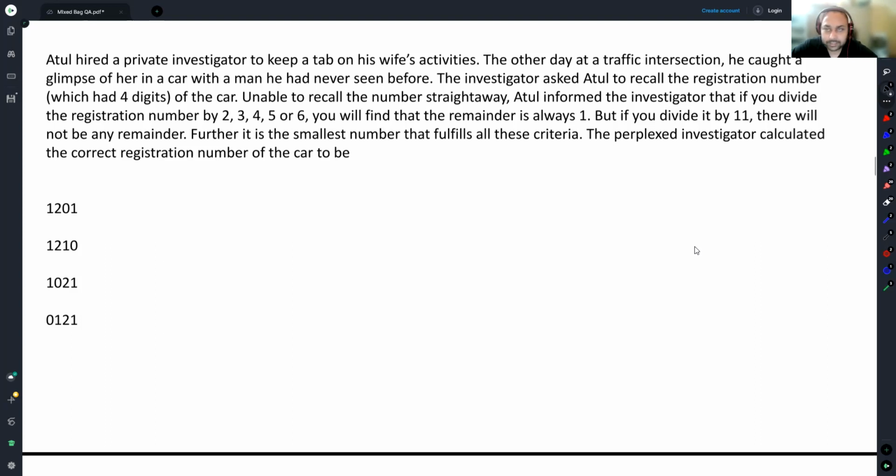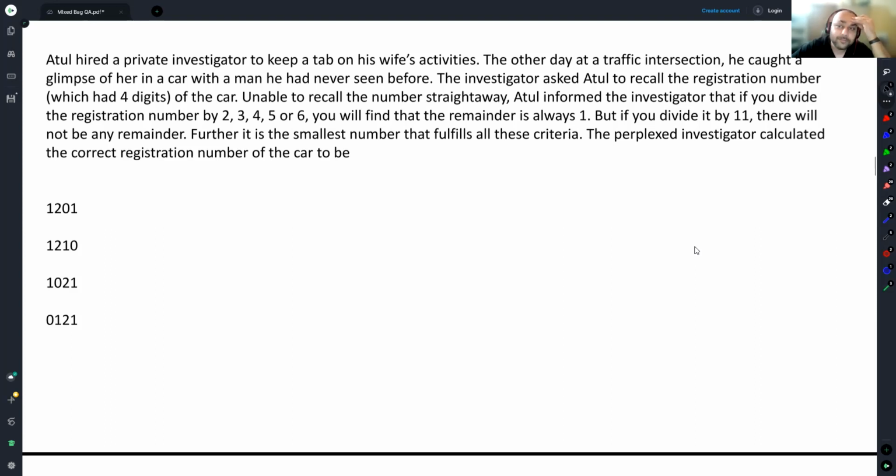The other day at a traffic intersection, he caught a glimpse of her in a car with a man he had never seen before. The investigator asked Atul to recall the registration number, which had 4 digits. What were the 4 digits? Achha. Unable to recall the number straight away, Atul informed the investigator, our usual problem again. I don't remember the number, but I remember all these beautiful properties about the number.